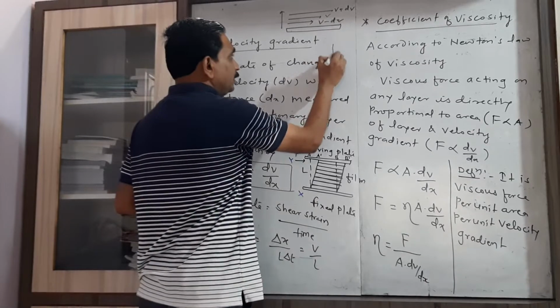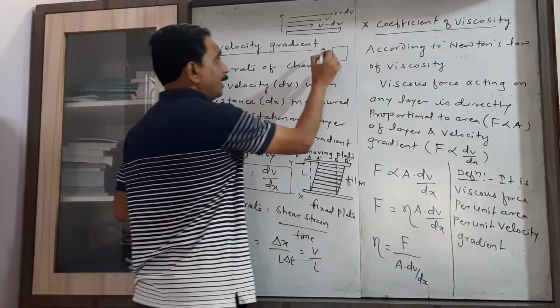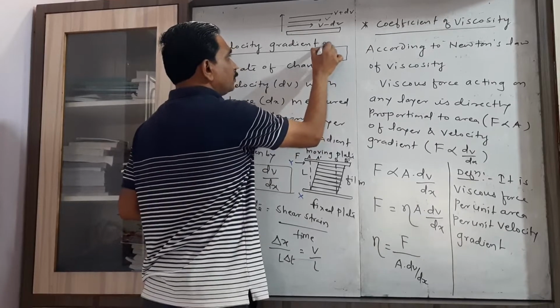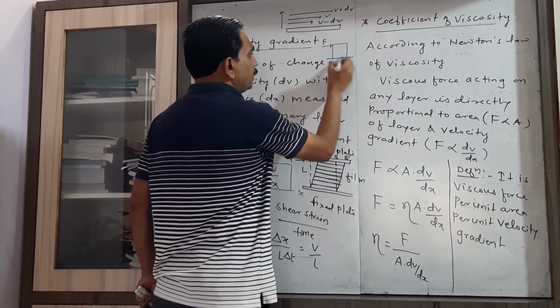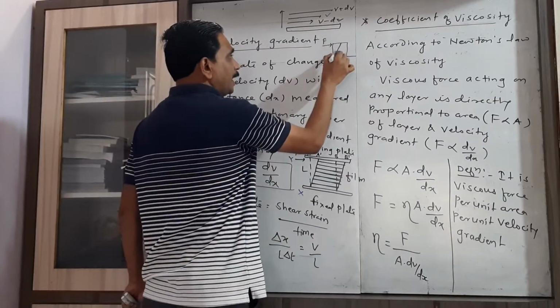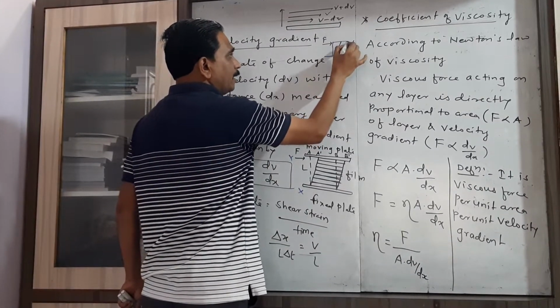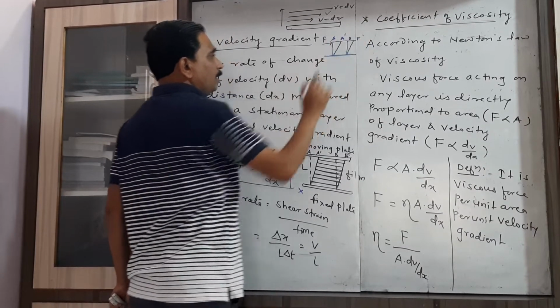This is similar to when we apply a tangential force on a rectangular shaped body whose one surface is fixed, then its sides get laterally displaced from A to A dash and B to B dash.